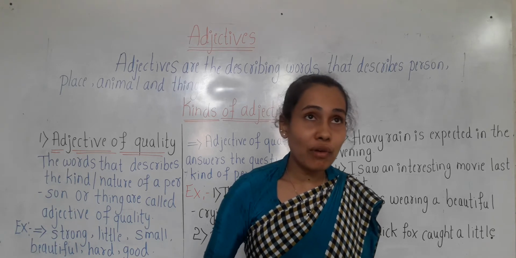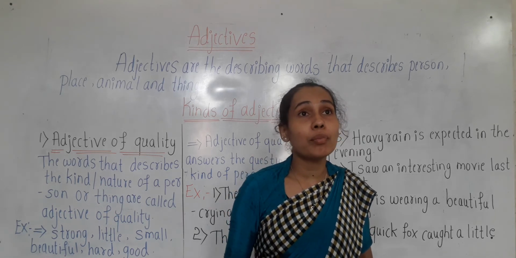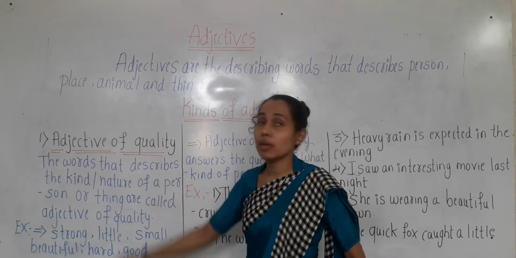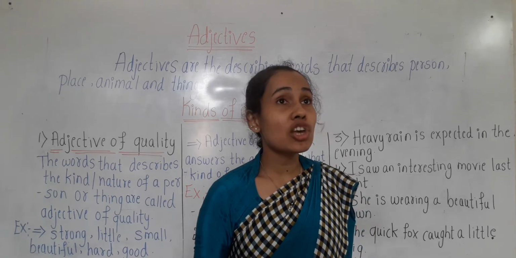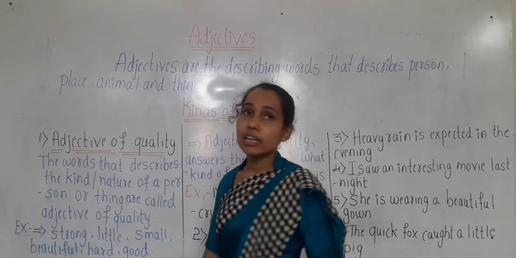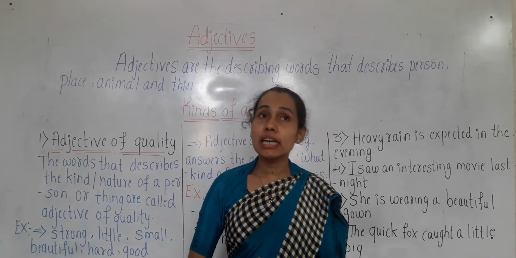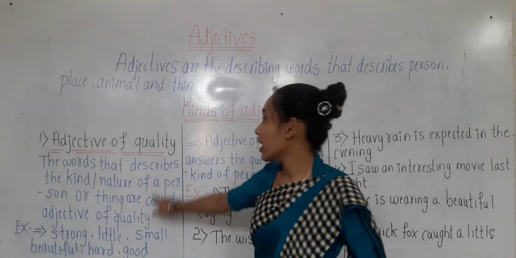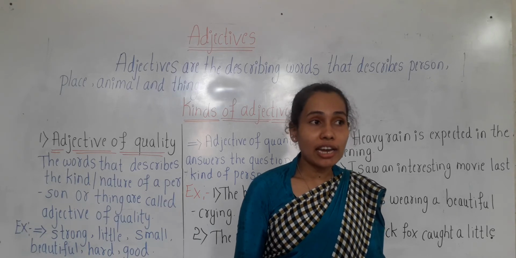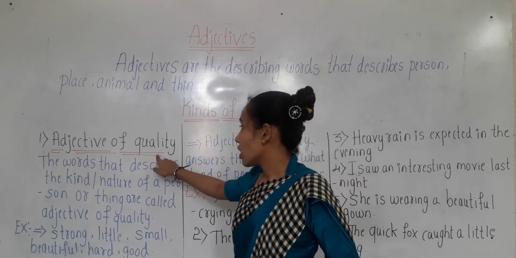Adjective of quality is describing the kind or the nature of a person or thing. Okay children, this adjective of quality is describing which kind of a person, which kind of a thing it is. Have you got it? What is the meaning of adjective of quality, children? The words which describe the kind or the nature of a person or thing are called adjectives of quality.